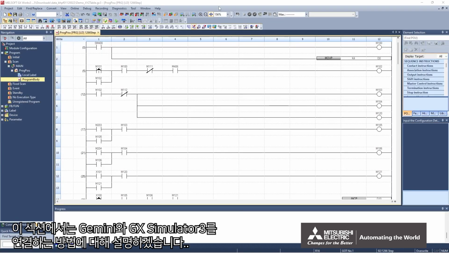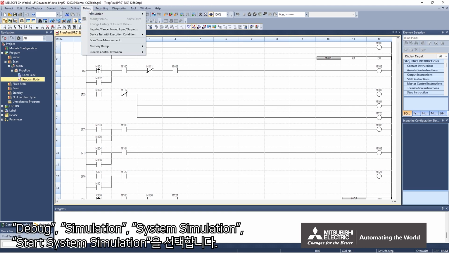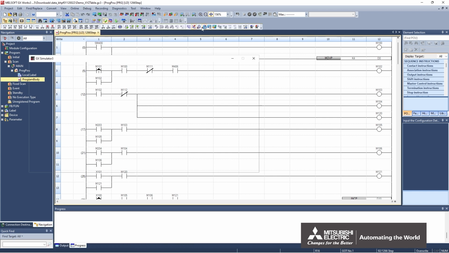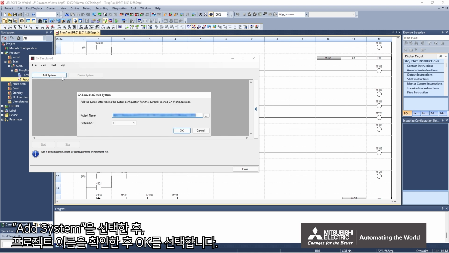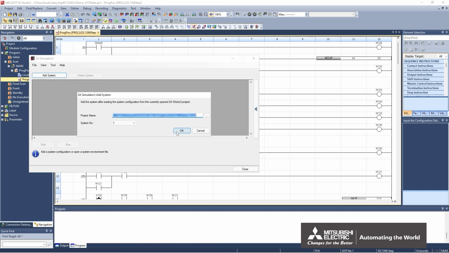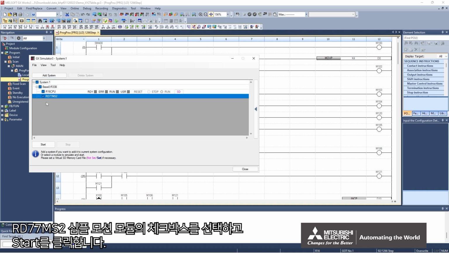This section explains how to connect Gemini and GX Simulator 3. First, start GX Simulator 3. Open the GX Works 3 file and select Debug, Simulation, System Simulation, and Start System Simulation. Select Add System, check the project name, and then select OK. Select the checkbox of RD77MS2, Simple Motion Module, and click Start.